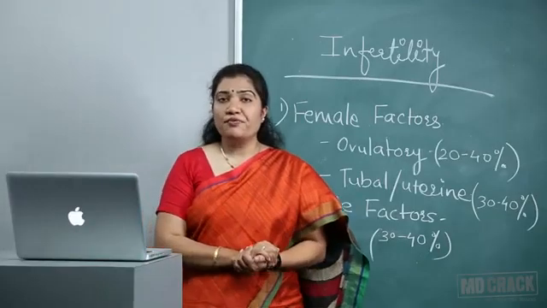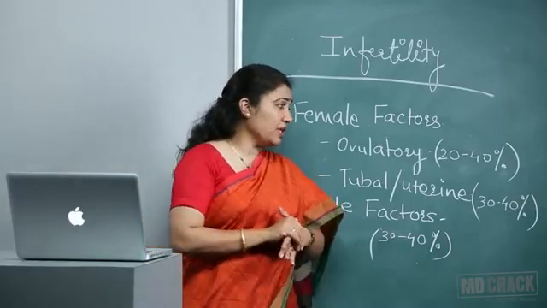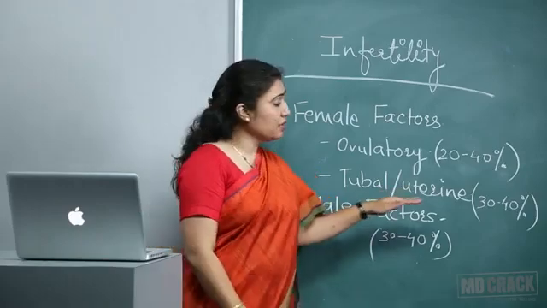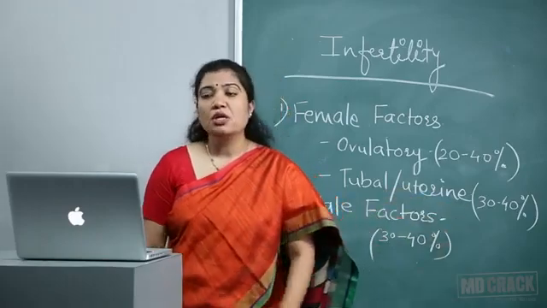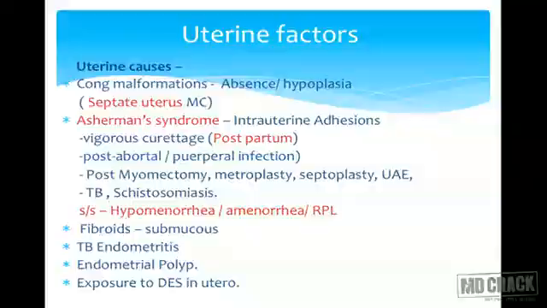Now coming to uterine factors. Again, a very important thing. They form almost 30 to 40% of causes. From congenital malformations to fibroids, everything can cause infertility. What are the congenital malformations? Absence of uterus. We can start from there. That patient may come to us with the symptom of infertility, and when we investigate, we come to know that the uterus is totally absent.